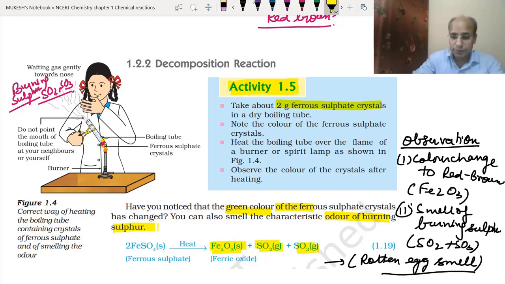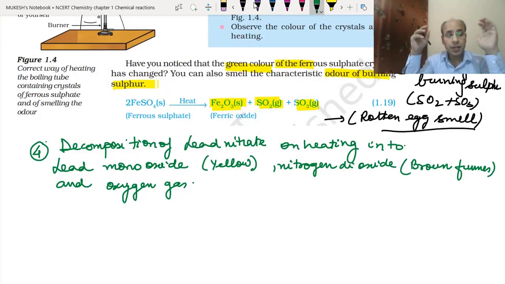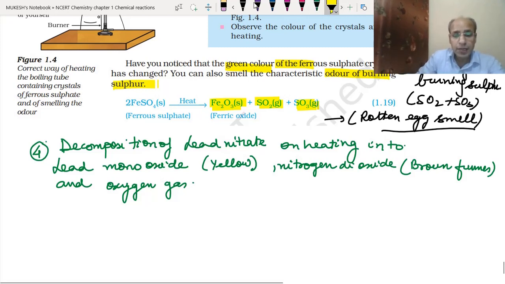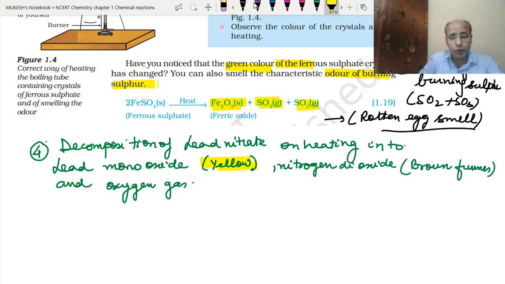Now the next example is lead nitrate crystals, which are mostly colorless, white crystals. When we heat the lead nitrate, what do we get? Lead monoxide, which is yellow in color. If you remember, in the second video I had shown you the lead monoxide.